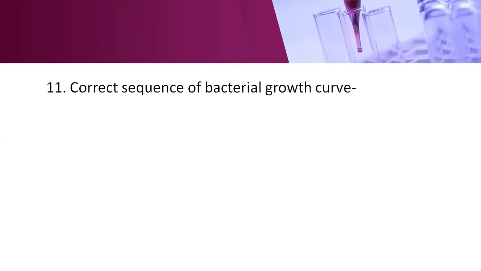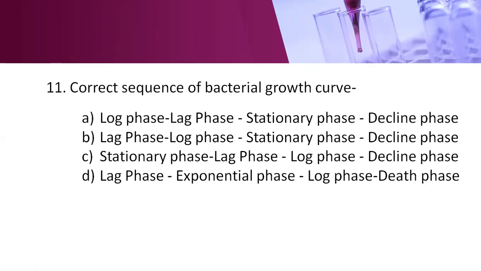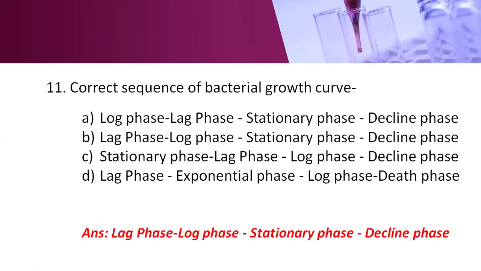Next question. Correct sequence of bacterial growth curve. Option A, log phase, lag phase, stationary phase, decline phase. Option B, lag phase, log phase, stationary phase, decline phase. Option C, stationary phase, lag phase, log phase, decline phase. Option D, lag phase, exponential phase, log phase, death phase. Here the right answer is option B, that is lag phase, log phase, stationary phase, and decline phase.